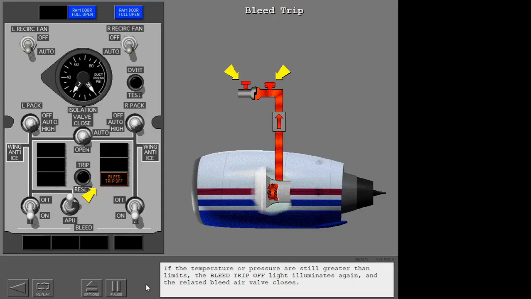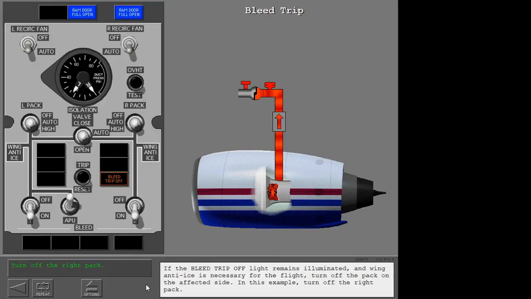If the bleed trip-off light remains illuminated and wing anti-ice is necessary for the flight, turn off the pack on the affected side. In this example, turn off the right pack.